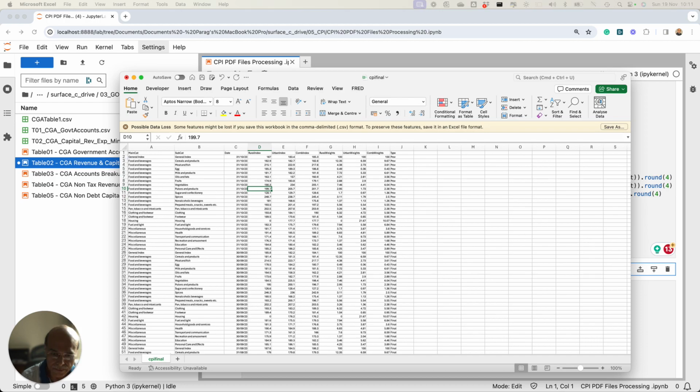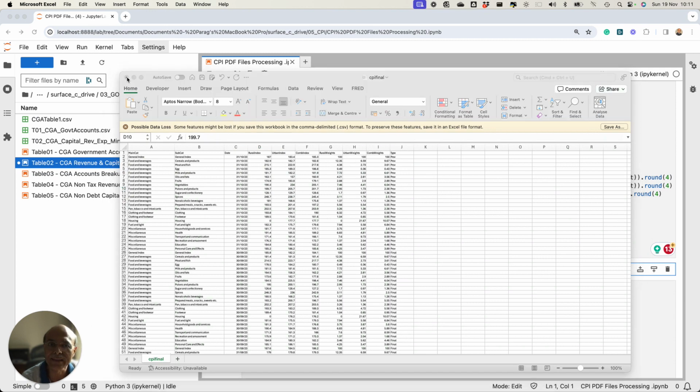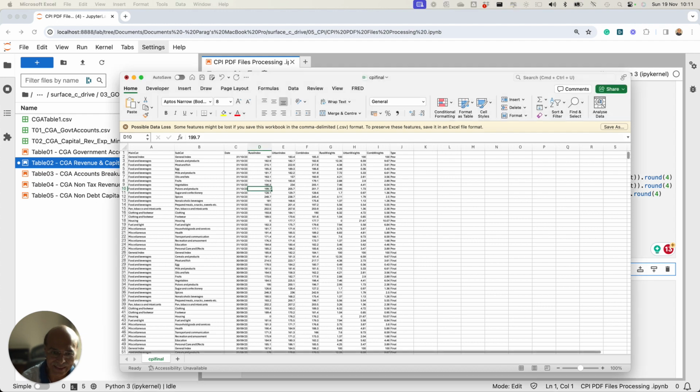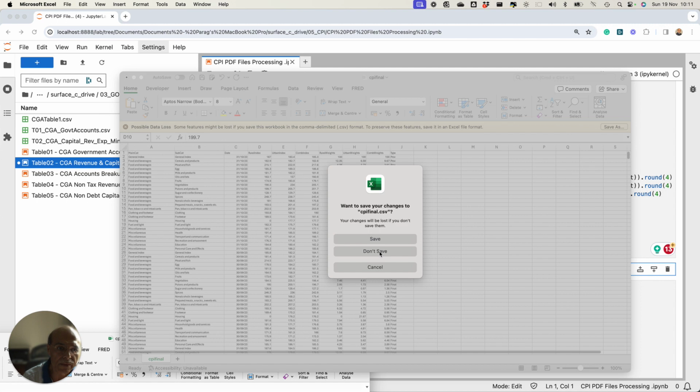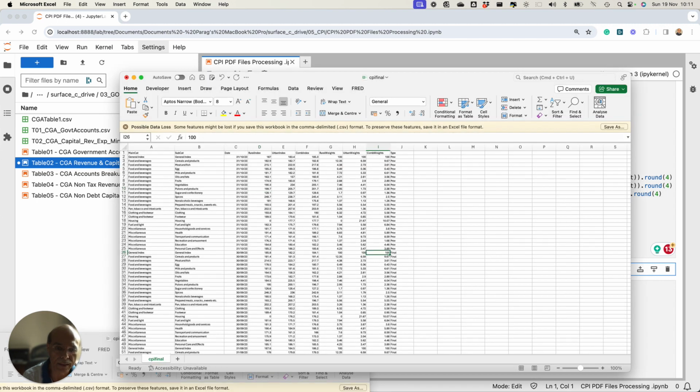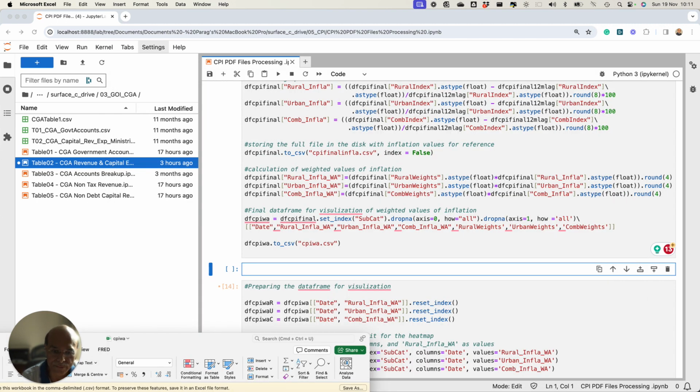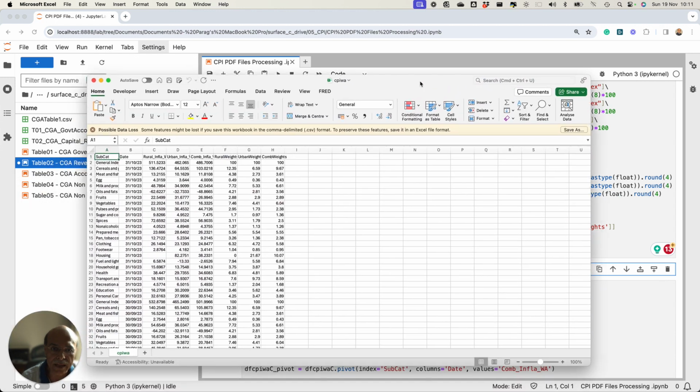Just a minute. It will take some time because so many sessions have been opened. So let me close this file. Otherwise, that file is not opening. This is the file. Let me just show it to you. So this is the file which I have.